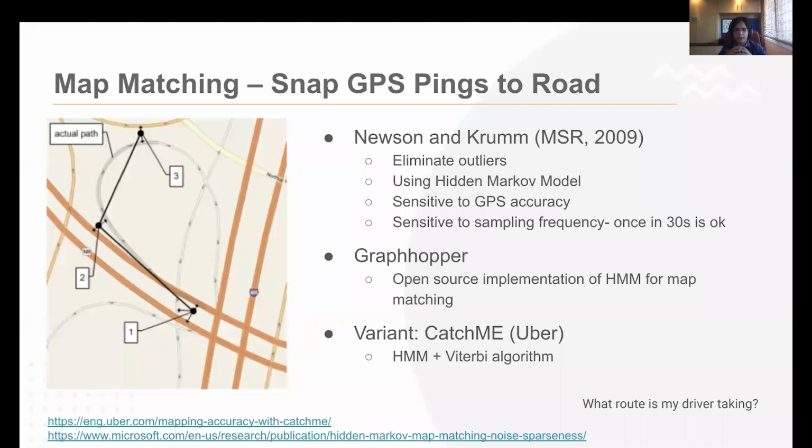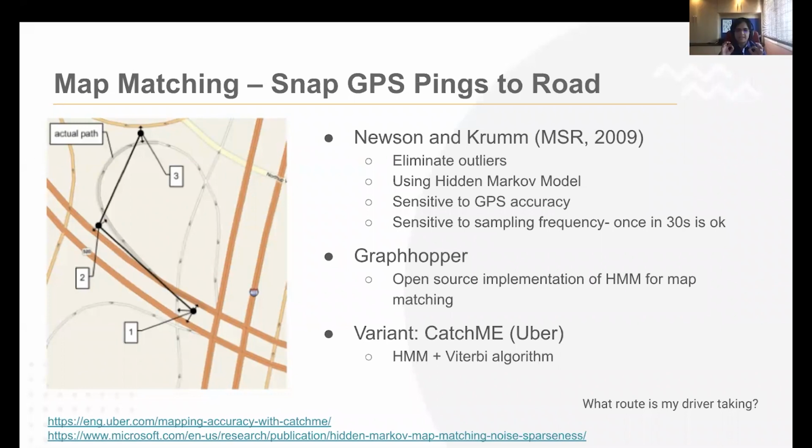So this paper goes through it step by step. So first thing is to eliminate outliers. Like I said, we have done the data cleanup, we have done the outlier elimination in our first part. Now, once we have the accurate pings, what they do is they model it as a hidden Markov model. Now, what do I mean by this? So each of these road segments are basically states in this HMM, right? And we basically compute the transition probabilities from one road segment to the other, and the history is taken into account here, right? The HMM will take that into account.